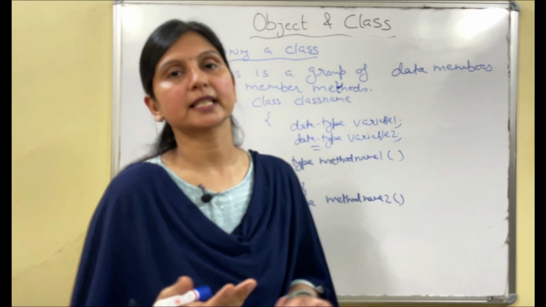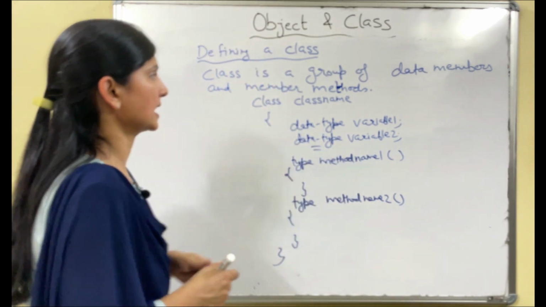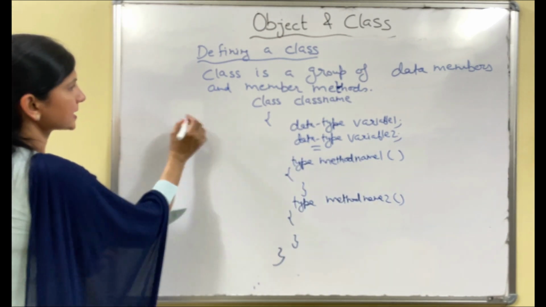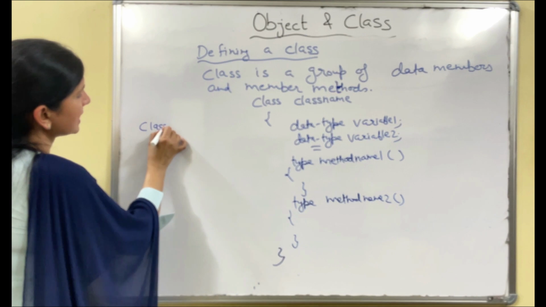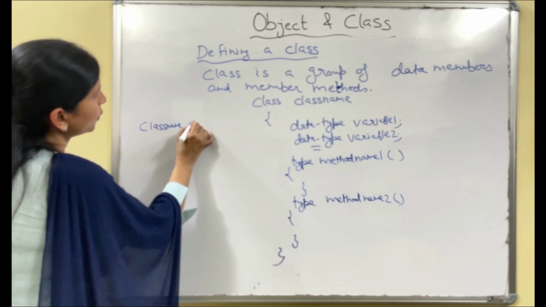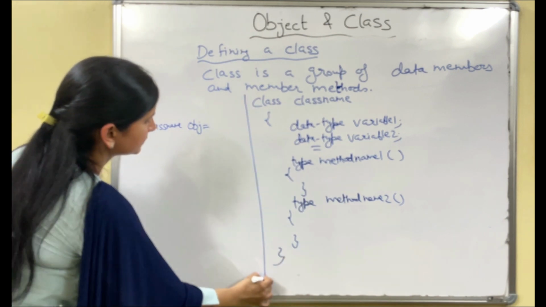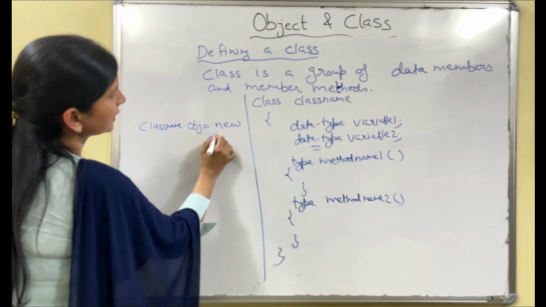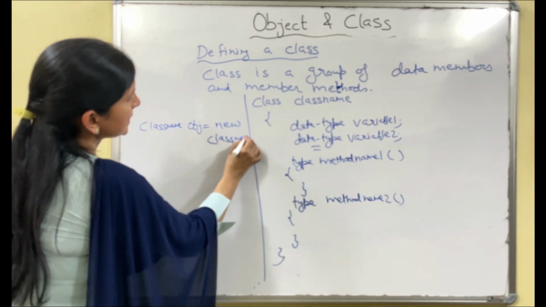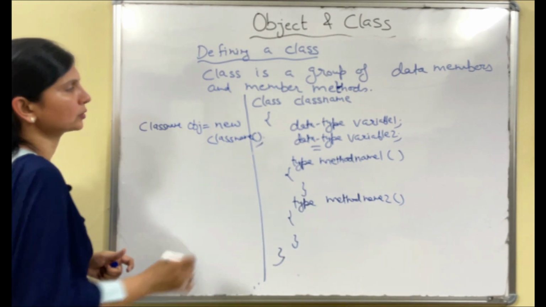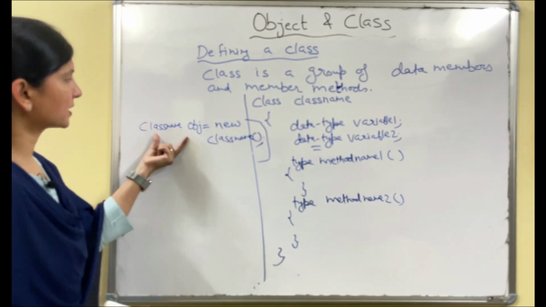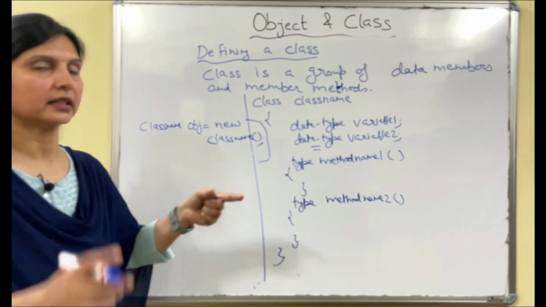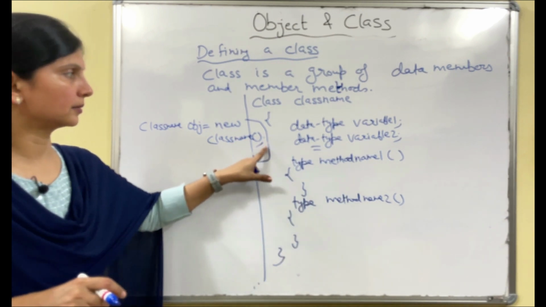So now we will see what is an object. We have already seen how to create an object. If this is a class, how will we create the object of this class? What is the syntax? Class name obj equals to new, there is no space, after new we will write class name and then braces, then semicolon. So this is the syntax to create the object: class name obj equals to new class name, then braces, then semicolon.